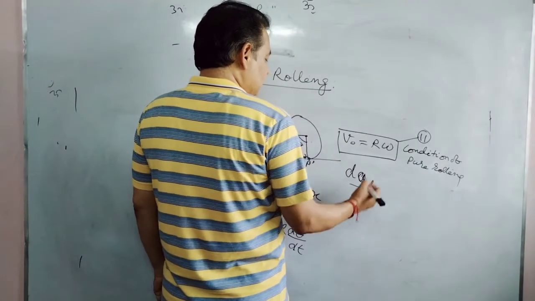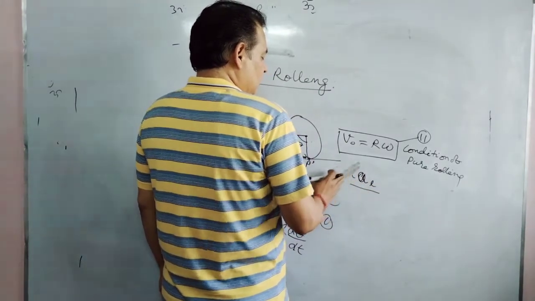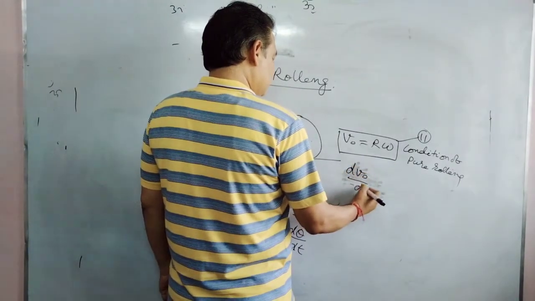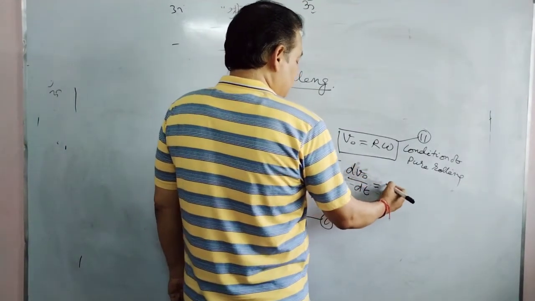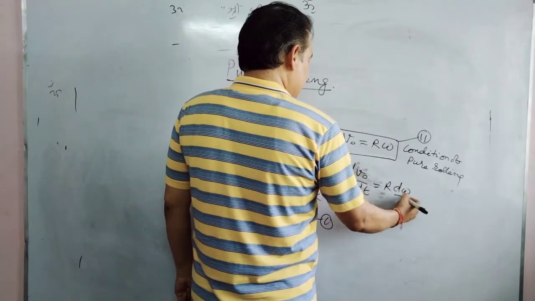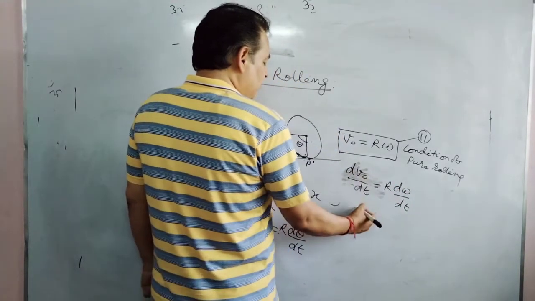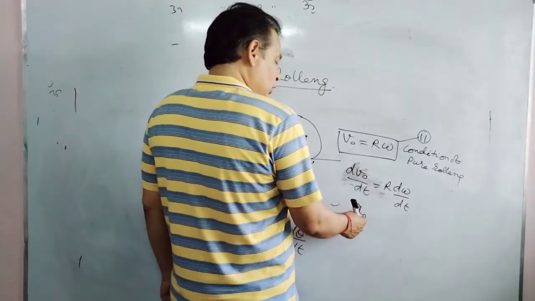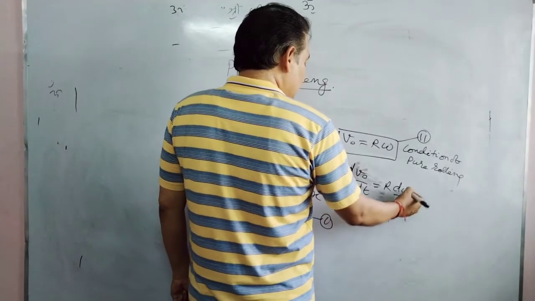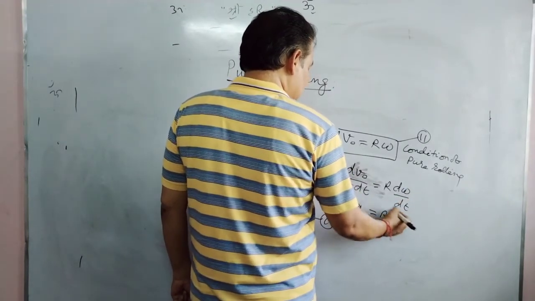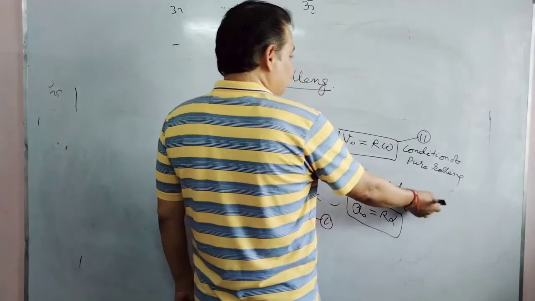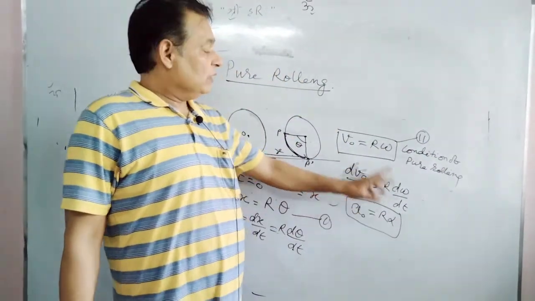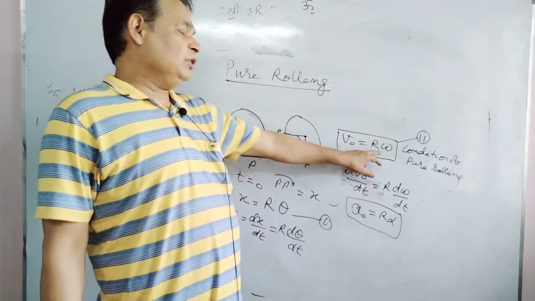L for linear acceleration, dv naught by dt will be equal to r d omega by dt. And we can have acceleration, linear acceleration of center of mass. Linear acceleration of center of mass will be r d omega by dt, which is angular acceleration alpha. This is also the case of pure rolling. In the case of accelerated pure rolling, this one will be followed. In the case of every pure rolling, this one will be followed.